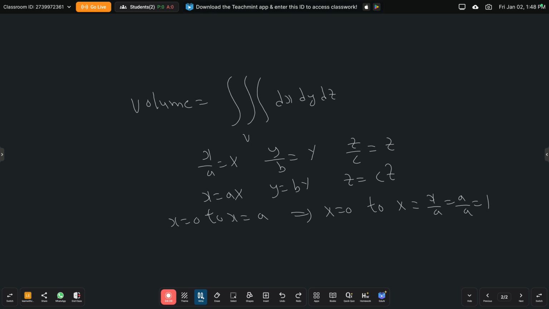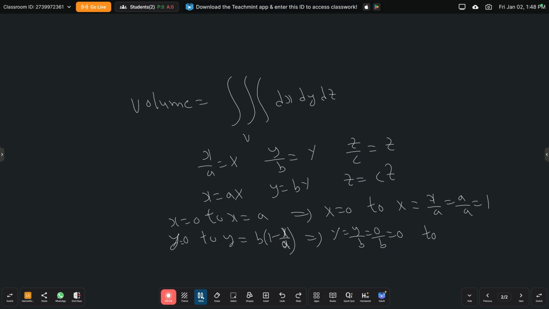Similarly, the limits of y are y is equal to 0 to y is equal to b into 1 minus x by a. This implies whenever y is equal to 0, capital Y is equal to y by b, which is 0 by b, which is again 0.